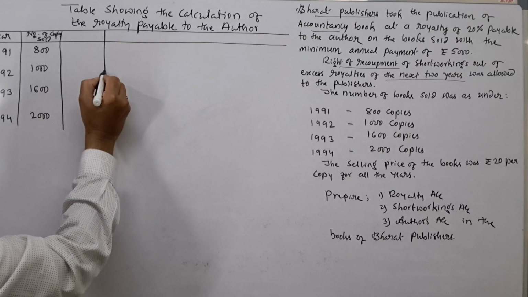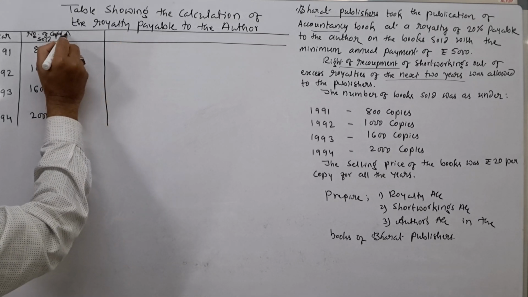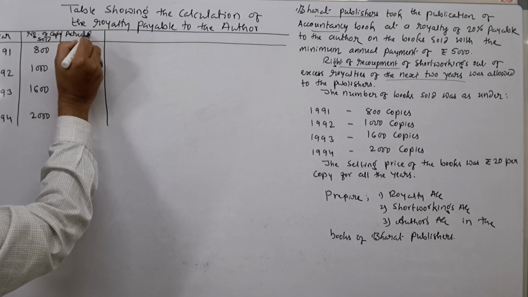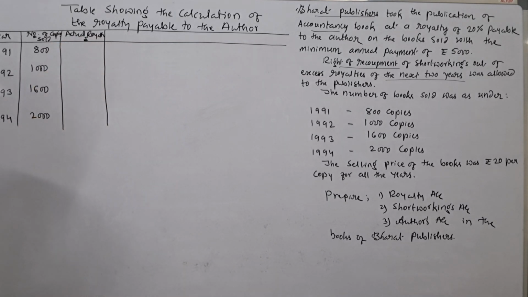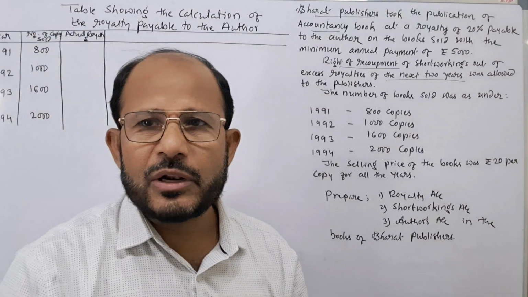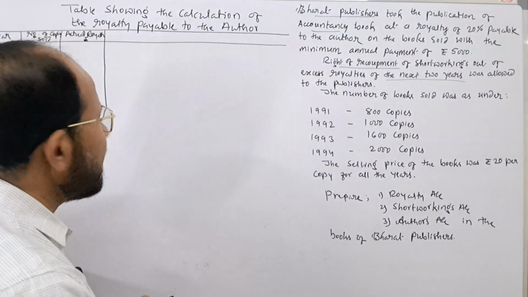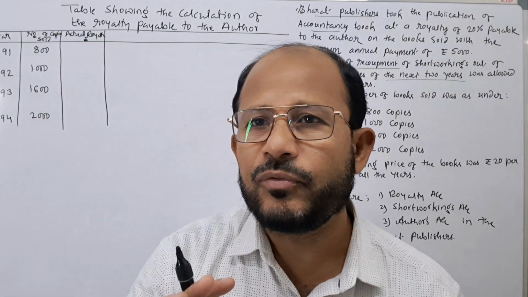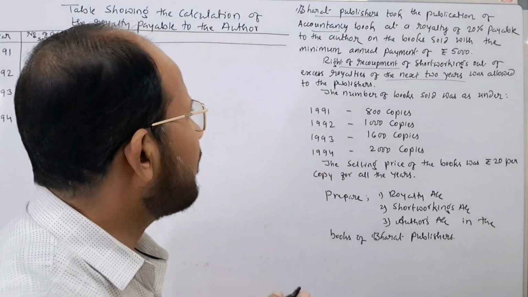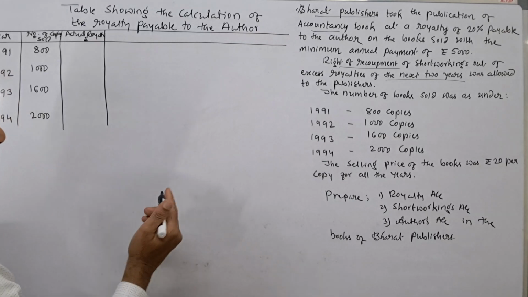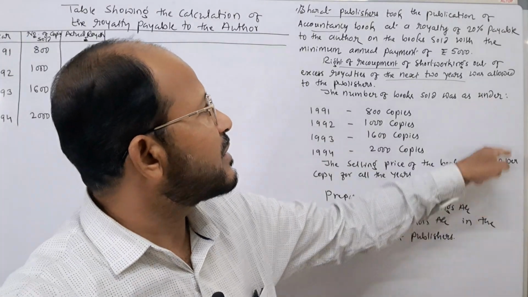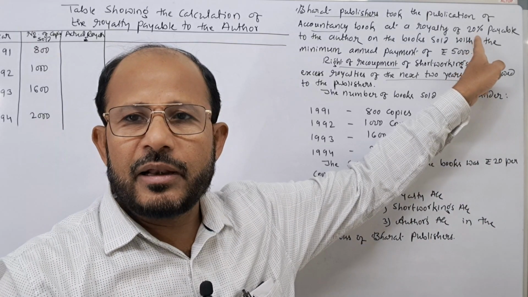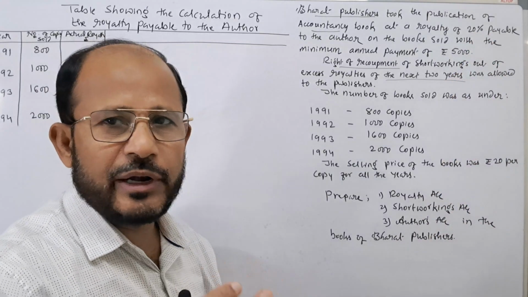The next important column is actual royalty. That you have to calculate. Here, what is the actual royalty? Actual royalty is rupees 4 per copy of book sold. Just now I told you that rupees 20 is the price of the book and 20% of this is to be taken as royalty. That is why rupees 4 it comes.